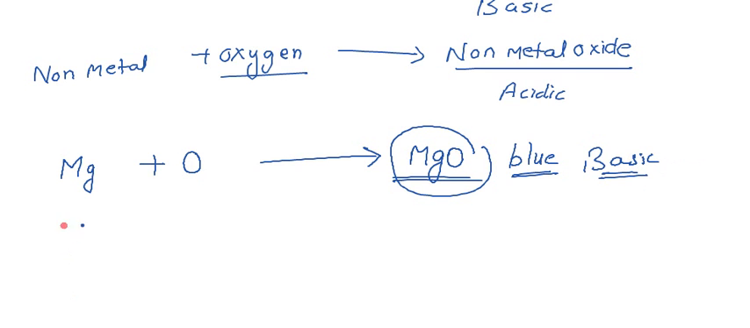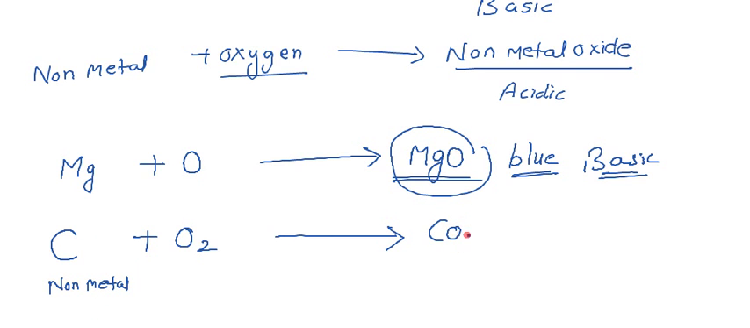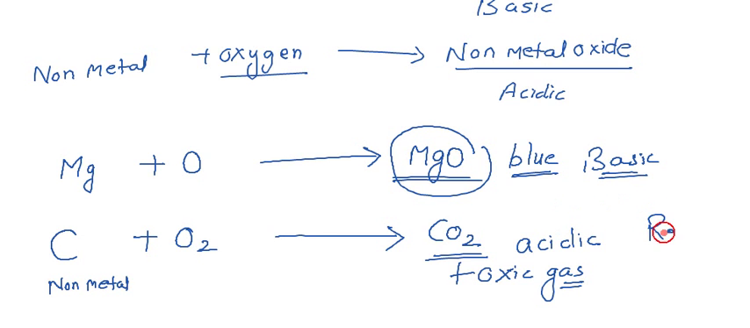And suppose you are burning carbon in the presence of oxygen. Carbon, which is non-metal in nature, reacts with the oxygen and forms carbon dioxide gas. This is acidic in nature, and toxic gases can be formed during this kind of oxidation reaction. The litmus paper test shows a red color.